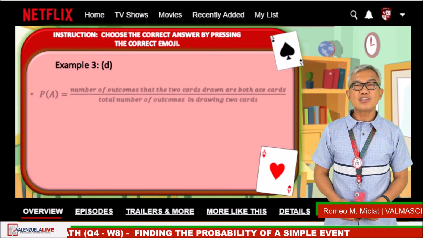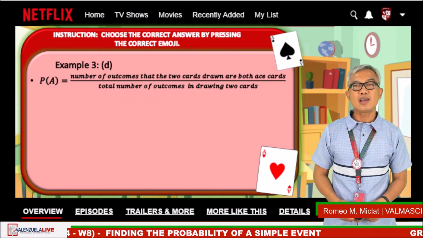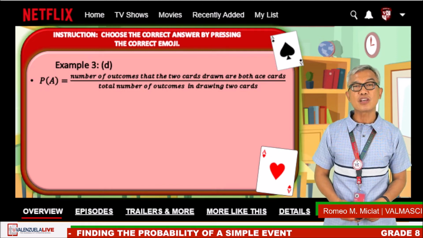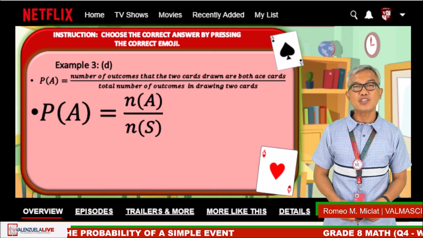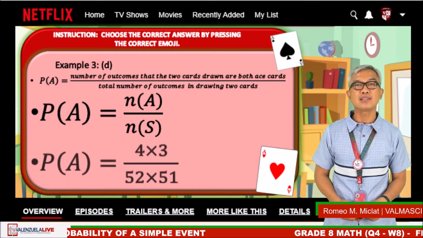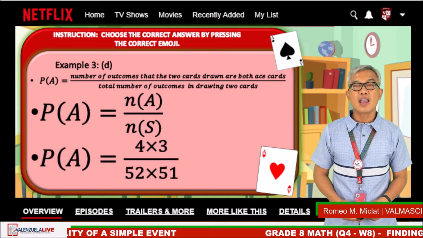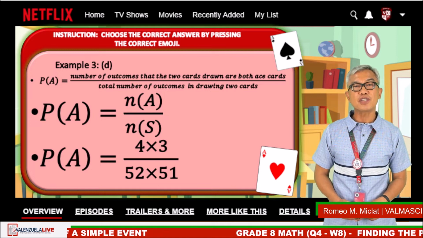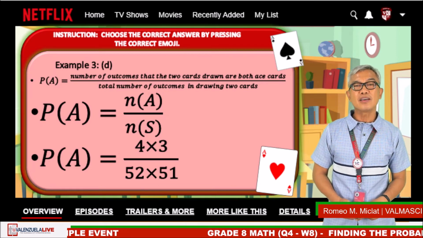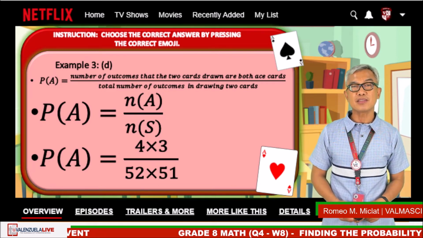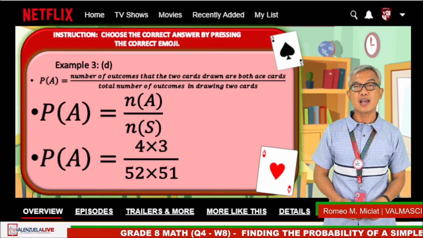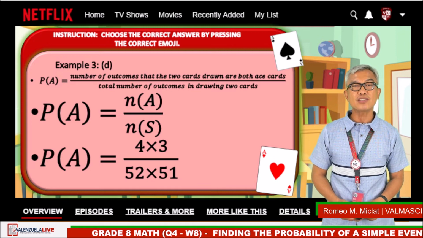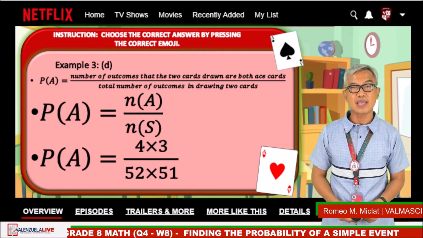By the multiplication counting principle, the number of sample space is equal to 52 for the first draw times 51. After we picked one, there are now 51 choices, which gives 2,652 because based on the problem, there is no replacement.